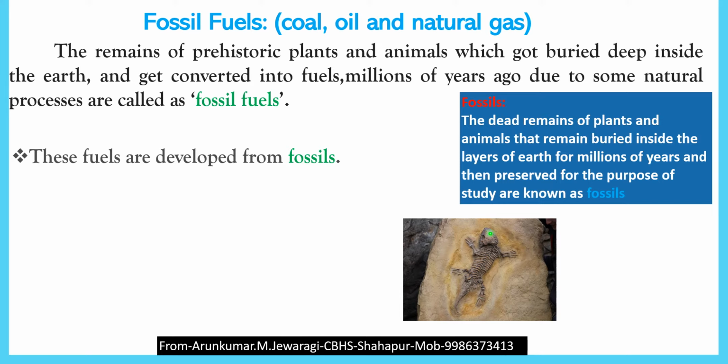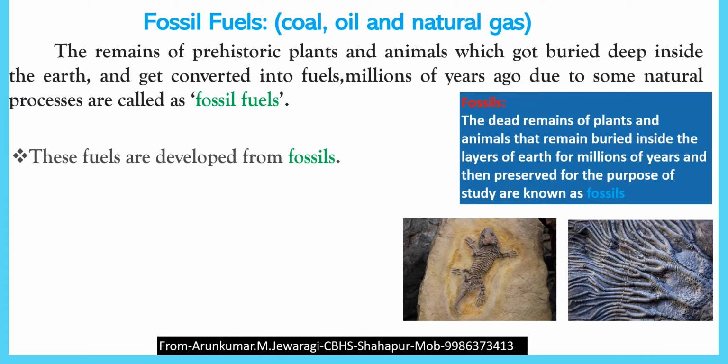This is an example of a fossil and how it is formed. This is the body of an animal which is buried inside the earth's crust and escapes from decay. Its soft parts decay, and the harder parts remain in the earth's crust. These remains of plants and animals are called fossils. This is an example of a plant fossil, and this is an example of an animal fossil. Fossil fuels are usually developed from fossils.